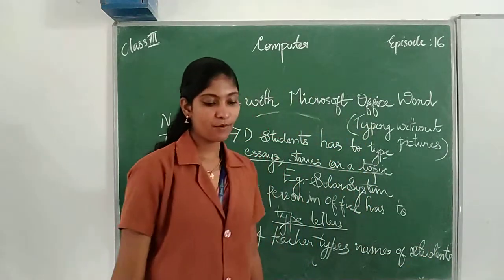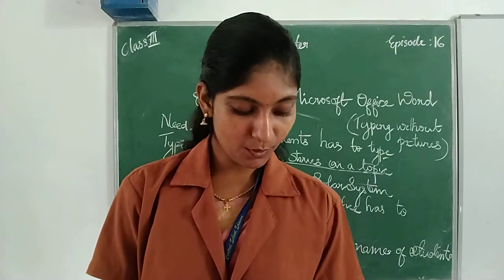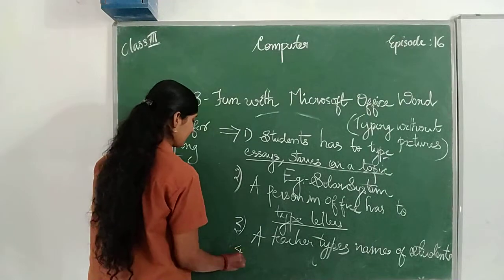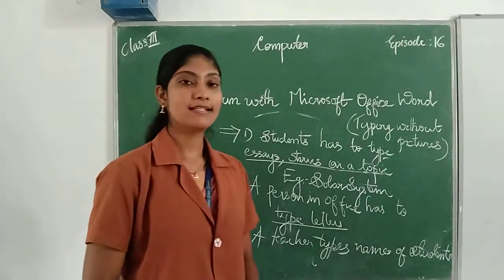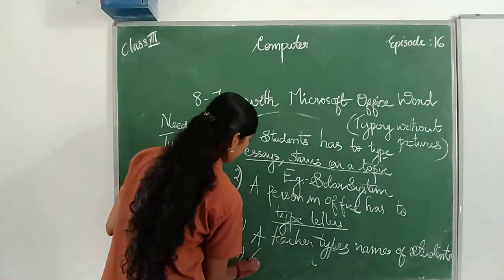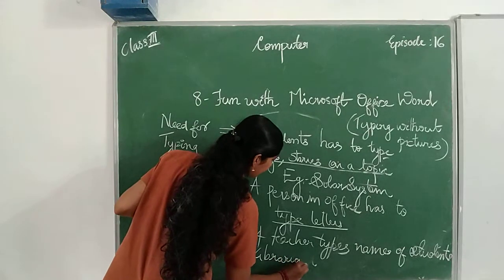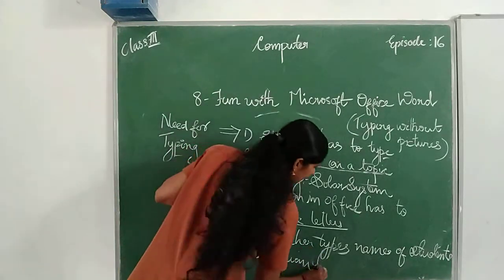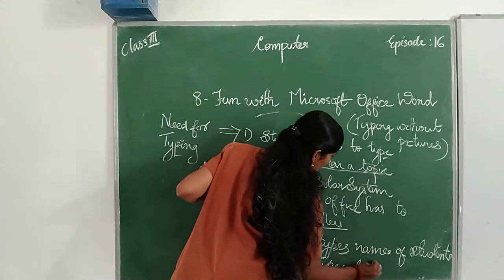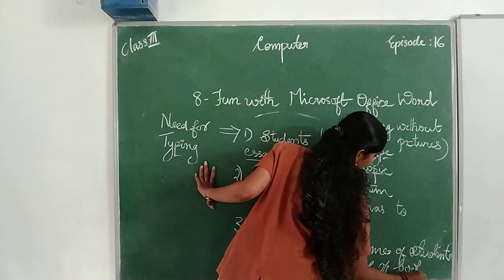Then the fourth one: a librarian types a list of books in the library. So what is the fourth one? A librarian types a list of books in a library. Librarian types list of books in the library.